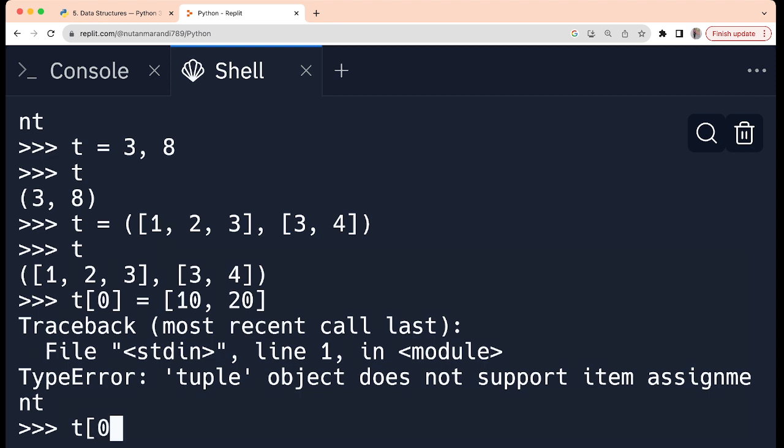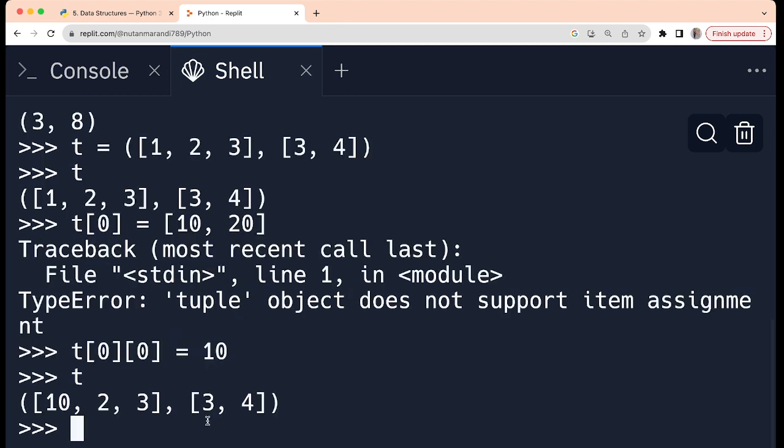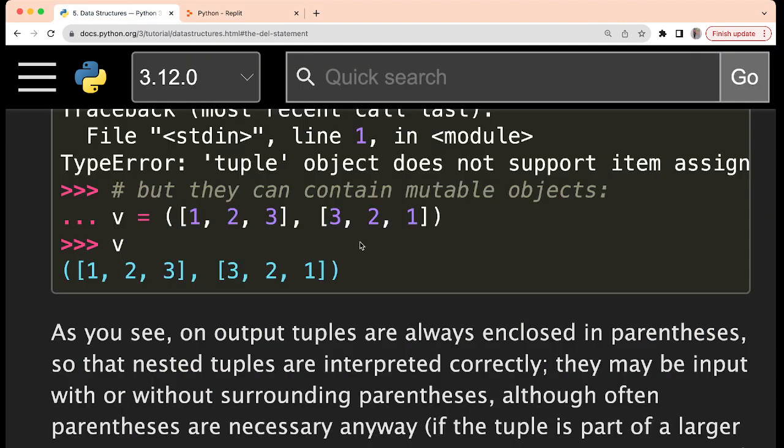So let us say t of 0 and then 0, right? So t of 0 means that I am pointing to this particular element, which is 1. If I want to change it and make it, let us say 10, that is possible. You see, I did not get any error, and if I print this t, I am getting 10, 2, 3 and then 3, 4. So I hope you understood what we are trying to say here: overall, the elements of the tuple you cannot change, you cannot assign anything, but if any mutable object is there in the form of an element, then those can be changed. So this is the meaning of this. You can try with some more examples to get clear about what we can do and what we cannot do.